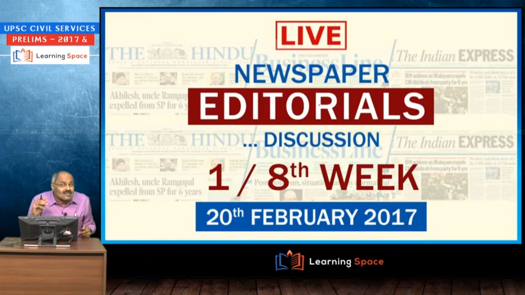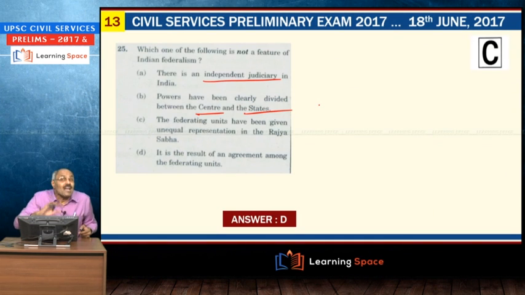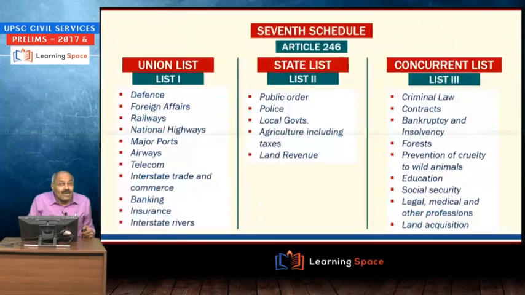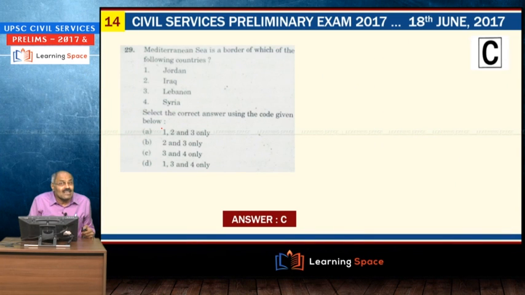So like that we discussed all the aspects, though they are polity aspects, but I discussed in detail in current affairs. The federating units have been given unequal representation in the Rajya Sabha. Rajya Sabha members vary. All of you are familiar with that. So it is the result of, and this is the wrong one. So D is the option. So like that, we have discussed various aspects.